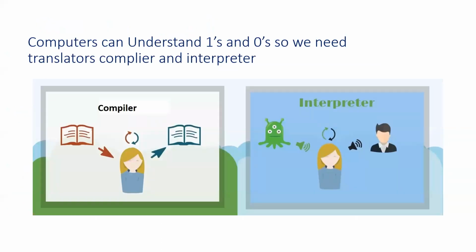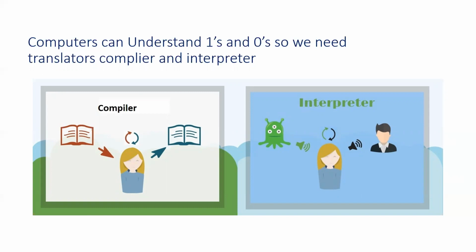Now basically we need translators in computer because computers cannot understand English or any language. They can understand only ones and zeros, that is, on and offs. So we need translators. There are basically two translators in programming languages: one is compiler and the other is interpreter. And programming languages are also of two types: compiler based languages and interpreter based languages. And some use both, like Java is using both compiler and interpreter.